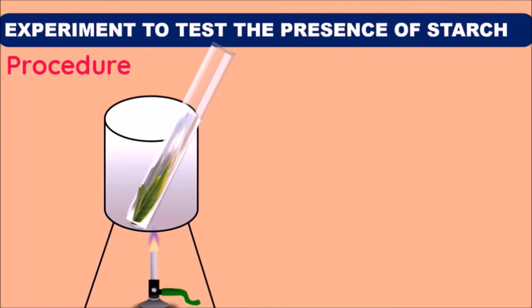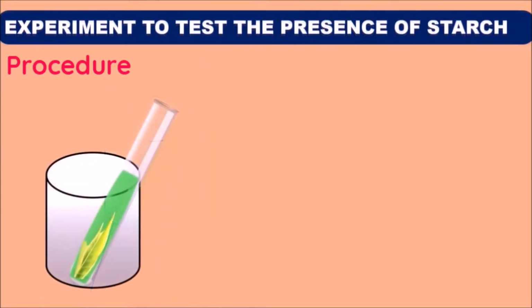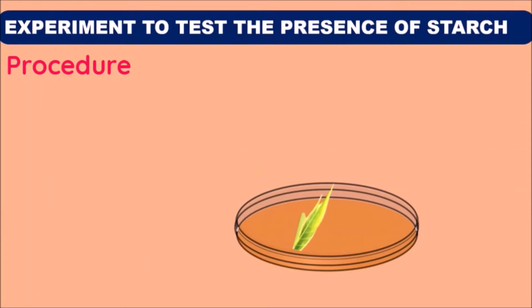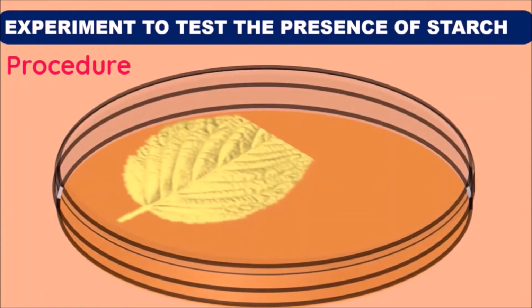And gradually the leaf loses its chlorophyll and the spirit will turn into green color. By the end of boiling, the leaf turns into pale yellow color. Now, take the beaker away from the burner, take out the leaf and place it on a petri dish. Spread the leaf properly, add 2 to 3 drops of iodine solution.